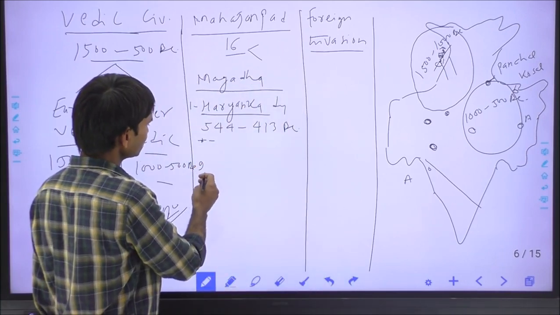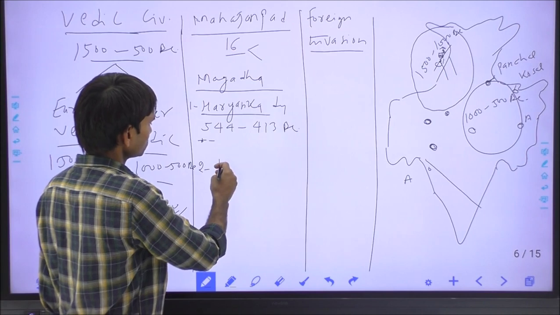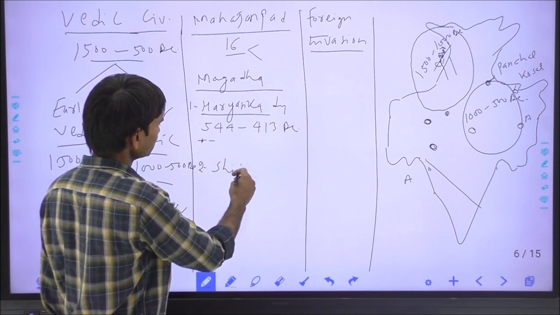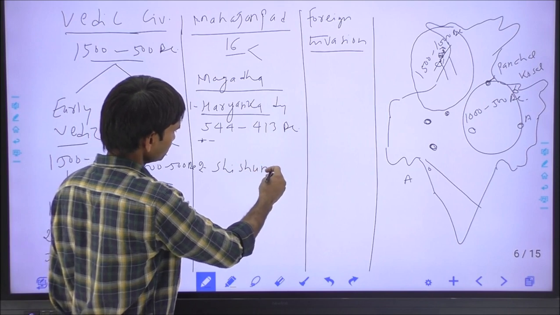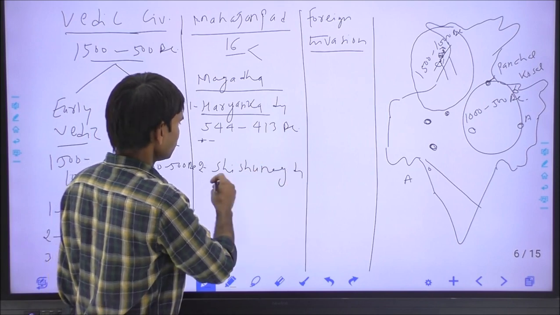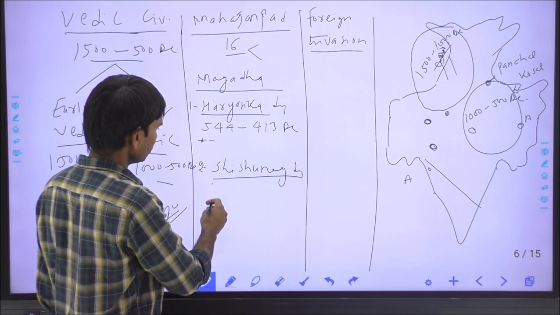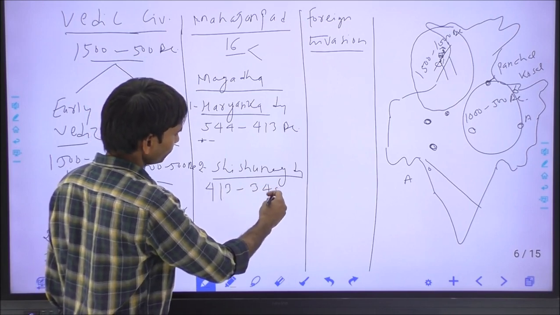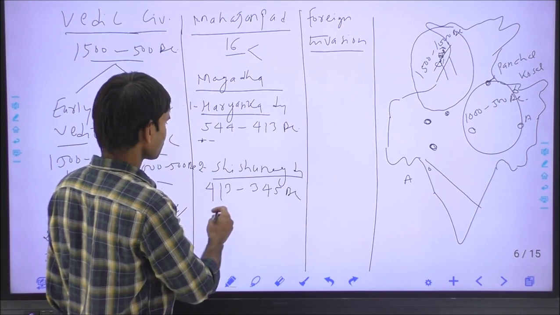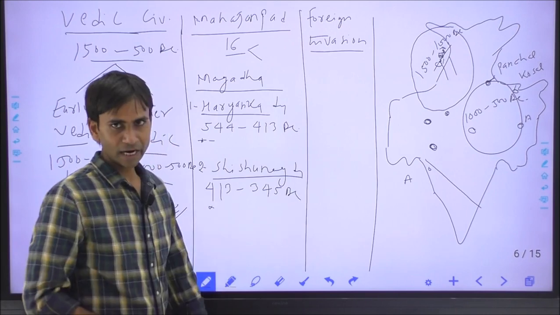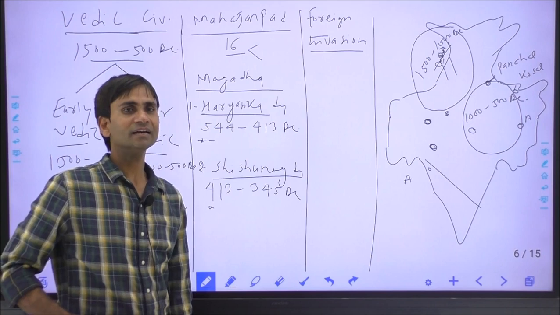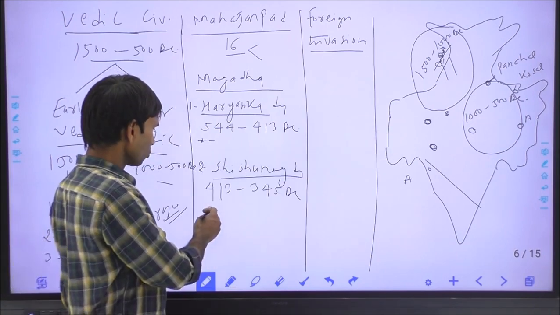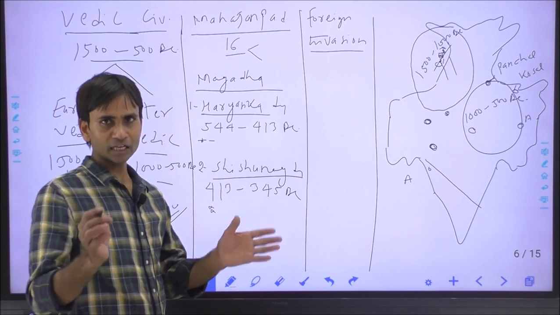The second dynasty was the Sisunag dynasty, which ruled over Magad during 413 to 345 BC. It was founded by the Sisunag, and who made Vaisali as the another capital apart from the Pataliputra, and who was succeeded by the Kalasok.